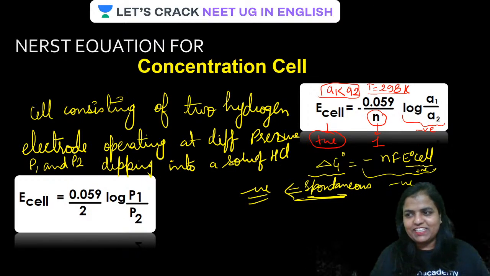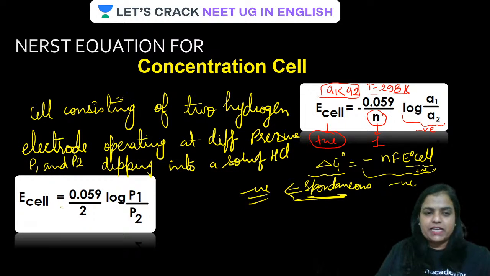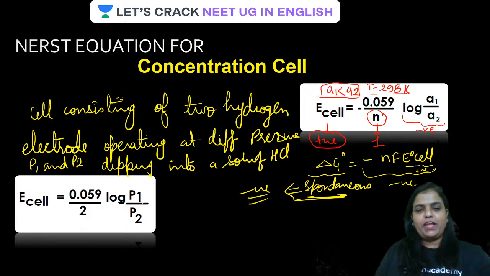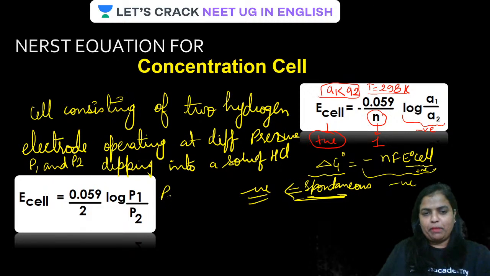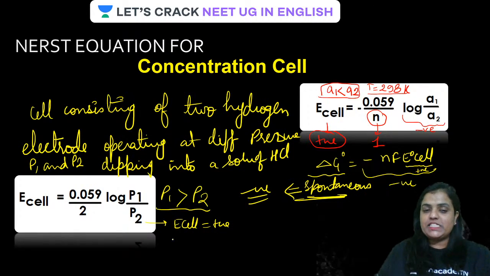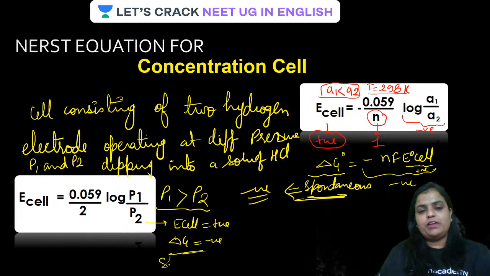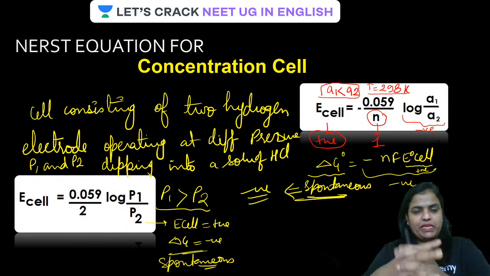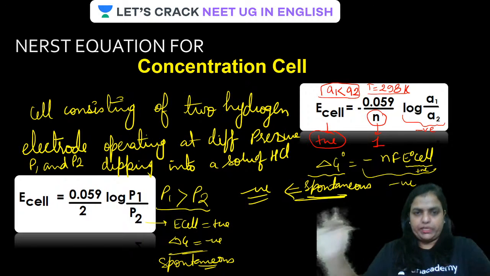All done? Getting here? Well done. In this case, guys, the positive sign is there. Therefore, P1 has to be more than P2. Remember, P1 has to be more than P2, and in that case only, E cell will be positive. And if E cell is positive, delta G will be negative and the cell will be spontaneous.